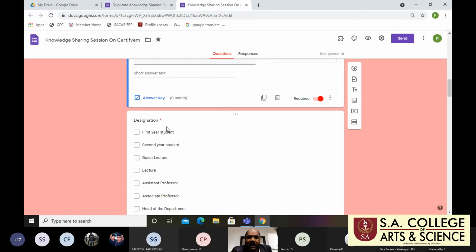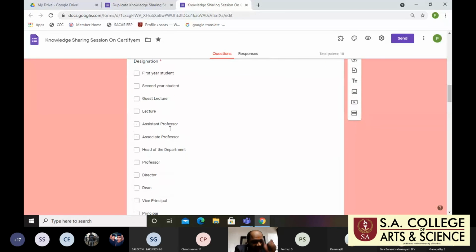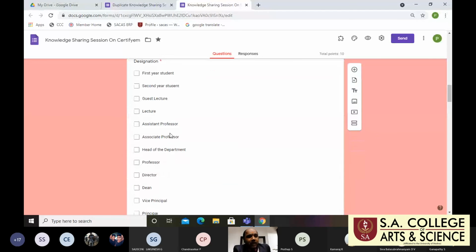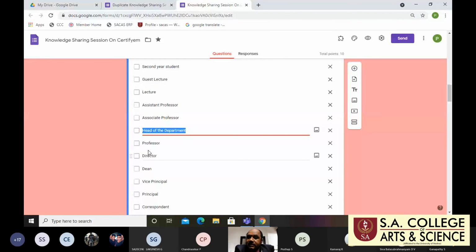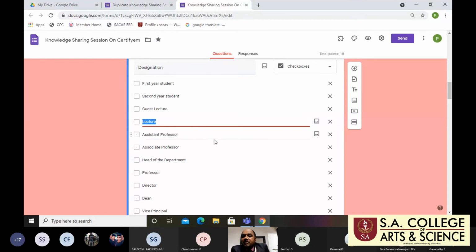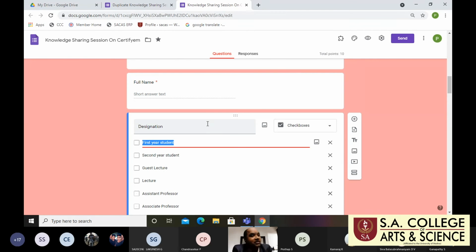So here I know very well who participates in this event, so I am creating the relevant and respective options. If I'm a head of the department, I just click head of the department. Or if I'm a lecturer, I will click lecturer. If I'm a first year student, I click first year student. So the option is very important. Otherwise, you simply do not give options, just give the short answer, which a responder should type.